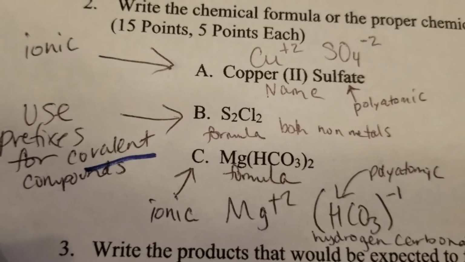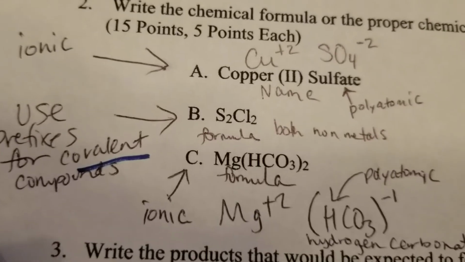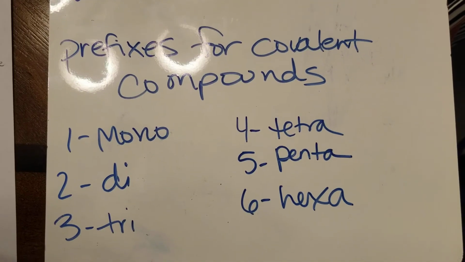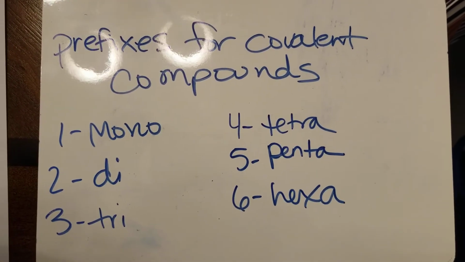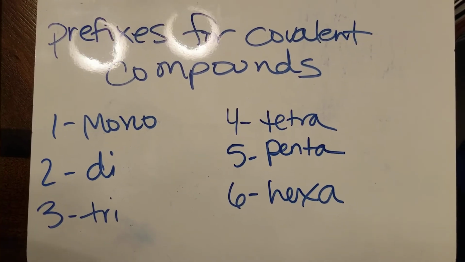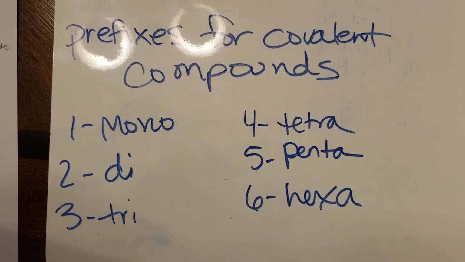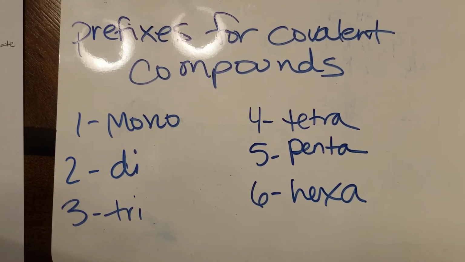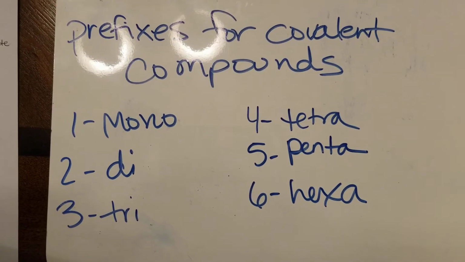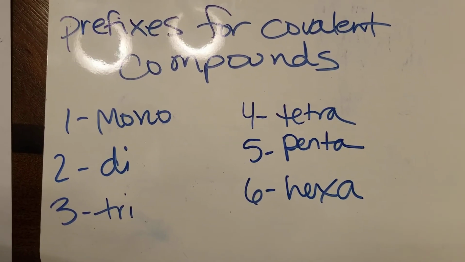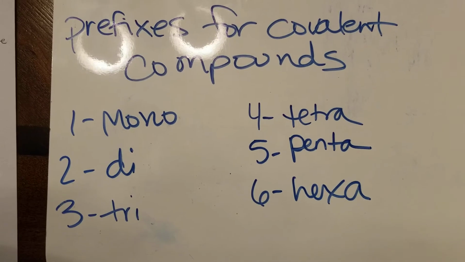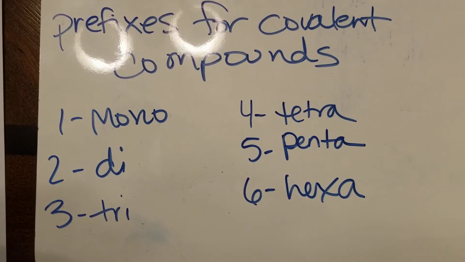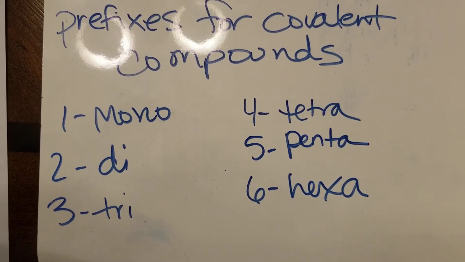Mono, di, tri, tetra, etc. I'm going to have you write those down. Okay. So there you go, prefixes for covalent compounds. Those are the first 6. You probably don't have to do much more than that. Again, you would know better depending on what your teachers told you. So 1 is mono, 2 is di, 3 is tri, 4 is tetra, 5 is penta, 6 is hexa.